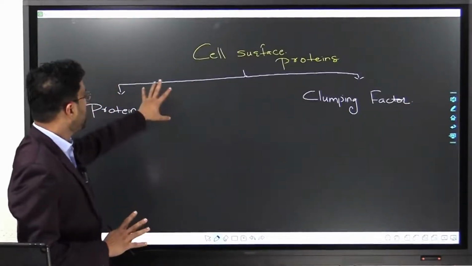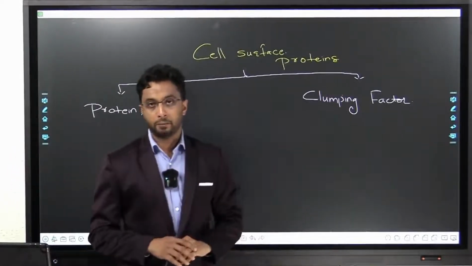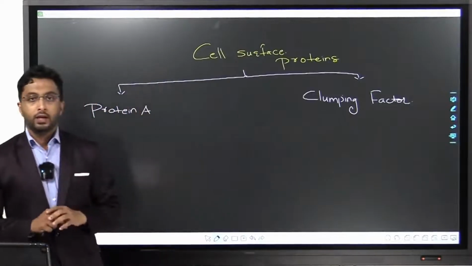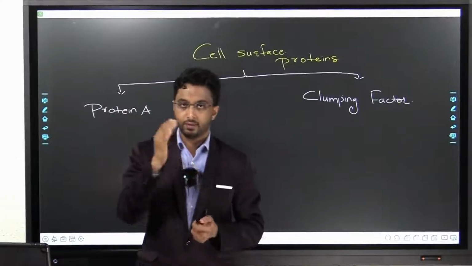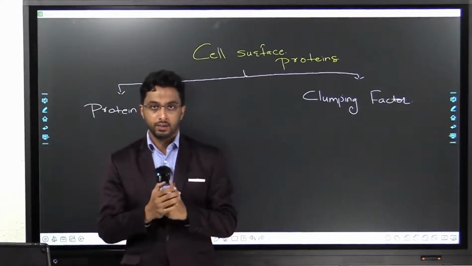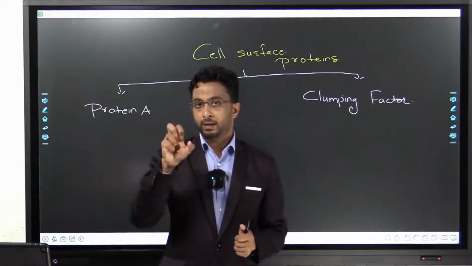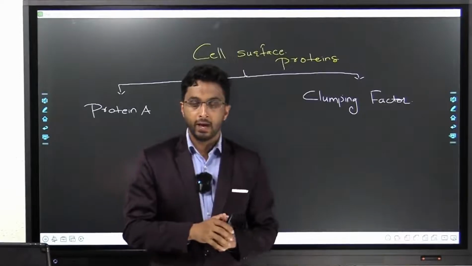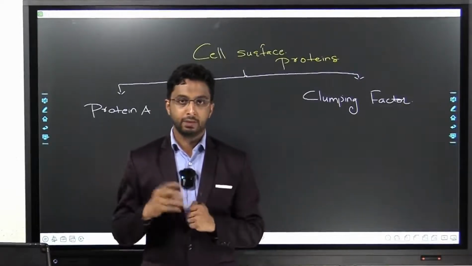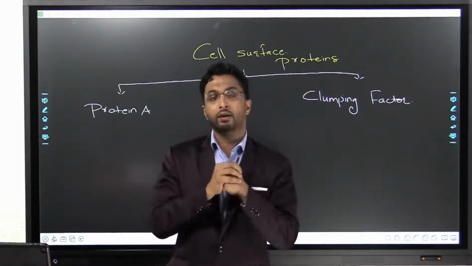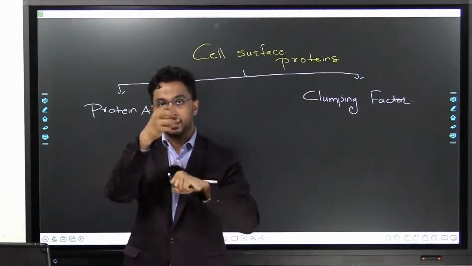Cell surface proteins is the next topic of interest. There are two very important cell surface proteins. One is protein A, the other is clumping factor. Now, to understand protein A, I need you to understand how the body attacks a bacteria. First, it calls, come here. The inflammatory cells, especially the neutrophils, tell the bacteria, come here. It will also call macrophages, and say macrophages jump on it and kill it or engulf it. Even neutrophils, if it is small, they also attack and engulf it.